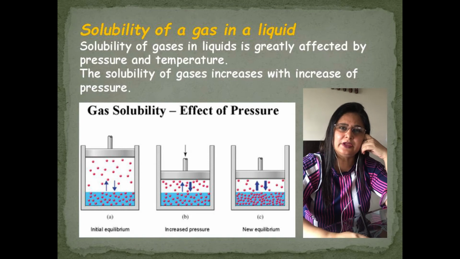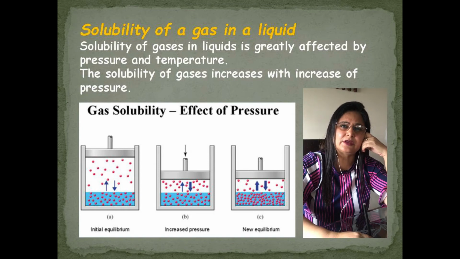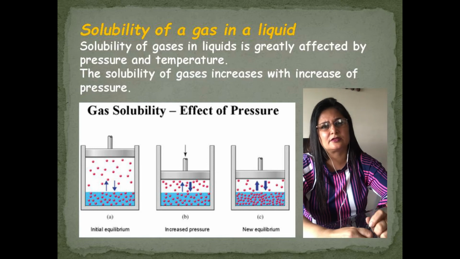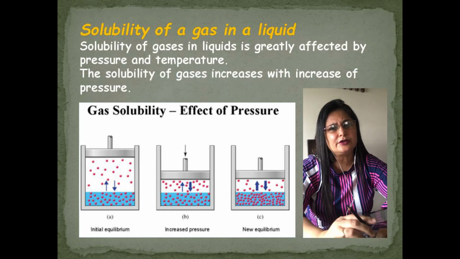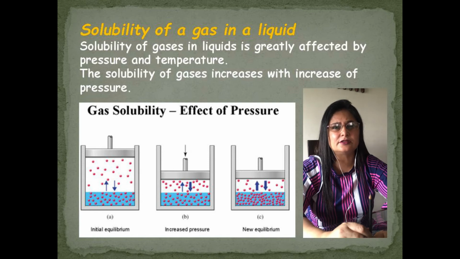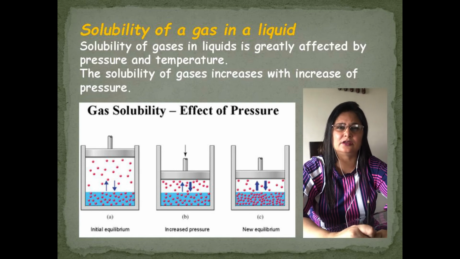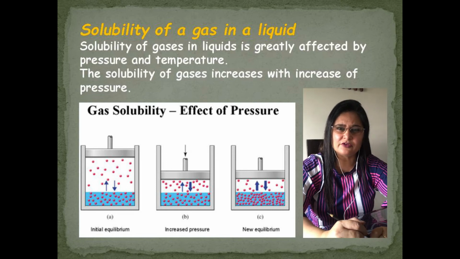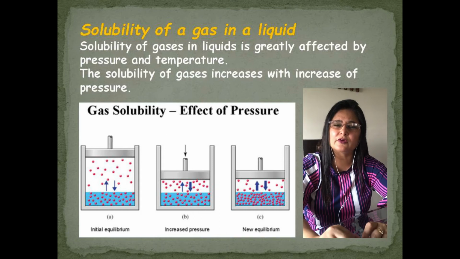Now I want to explain one thing: the effect of temperature on solubility of gases. Children, solubility of gases decreases with increase in temperature. I can give you an example. Aquatic animals are more comfortable in cold water. Why?